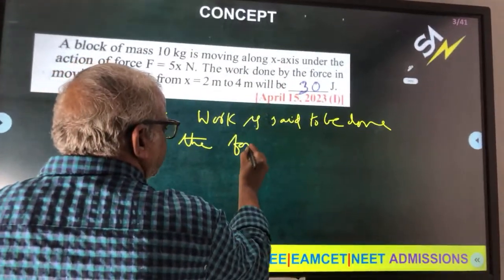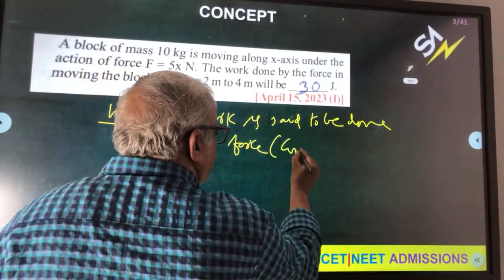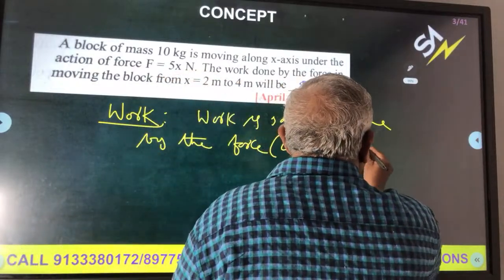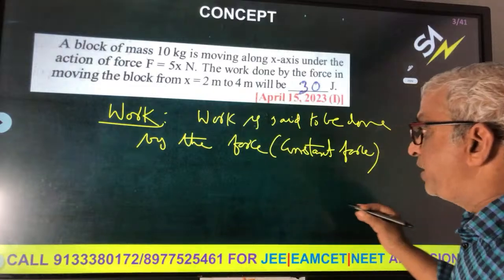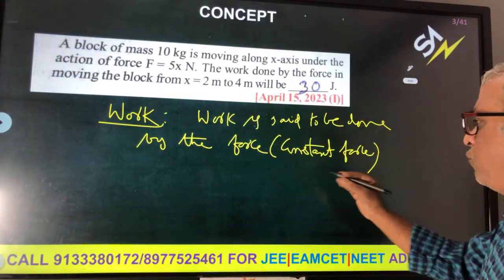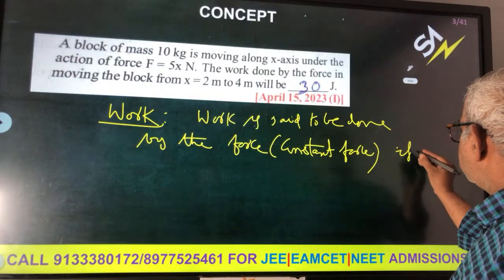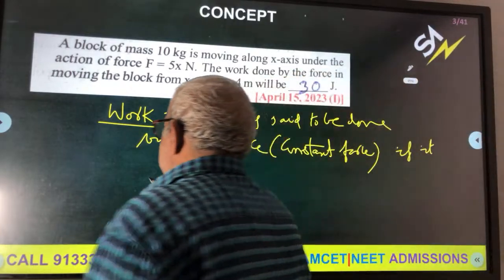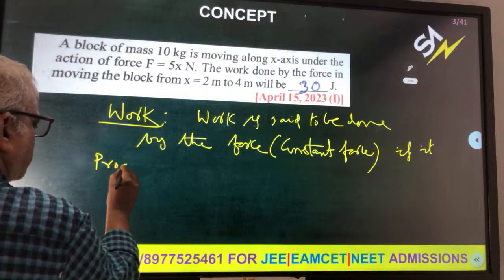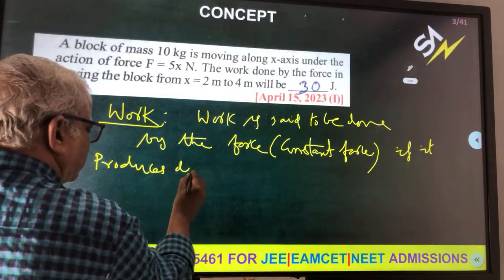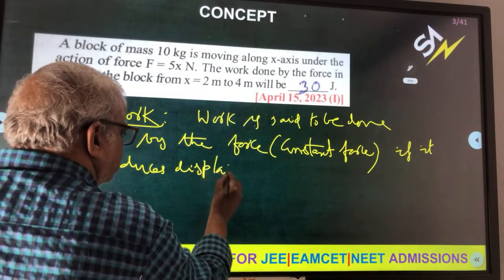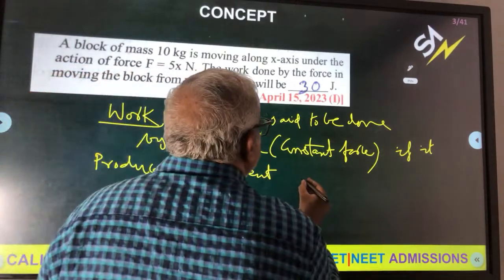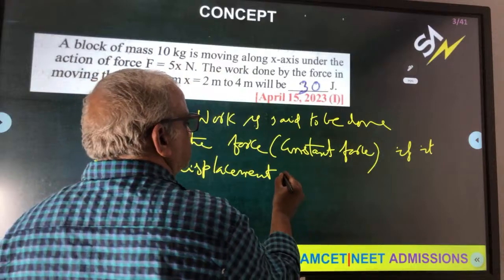Constant force means constant acceleration. If a constant force produces displacement in the direction of the force or component of force, work is said to be done.